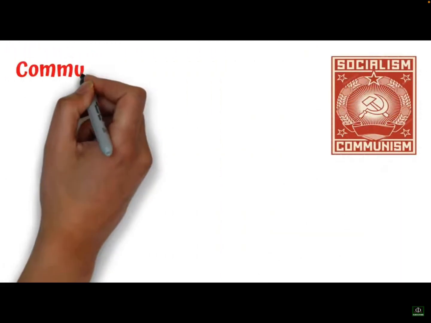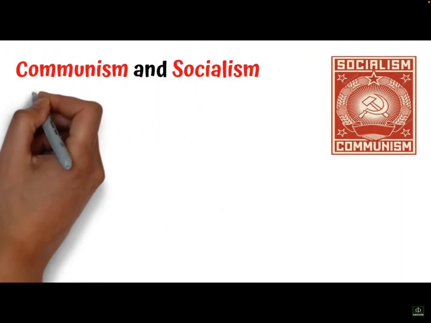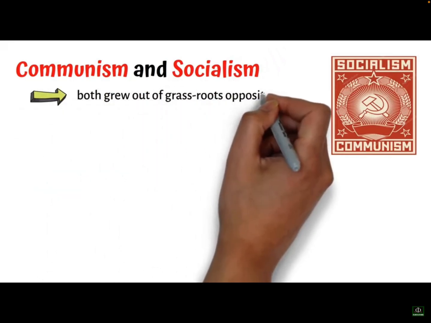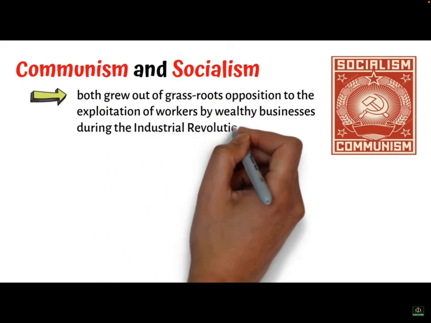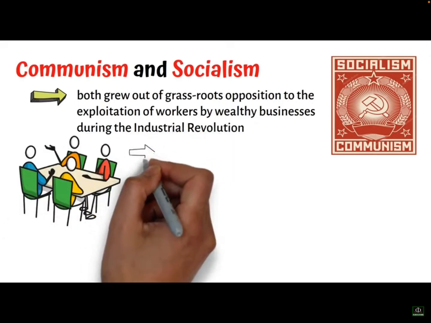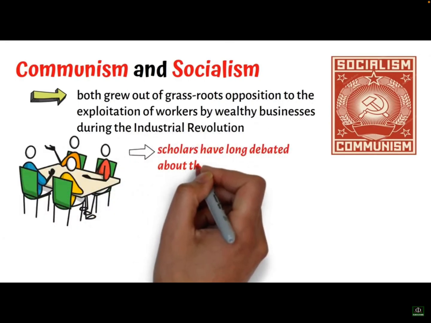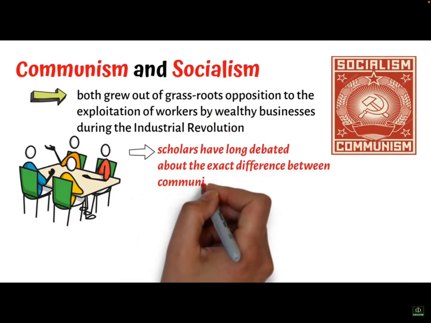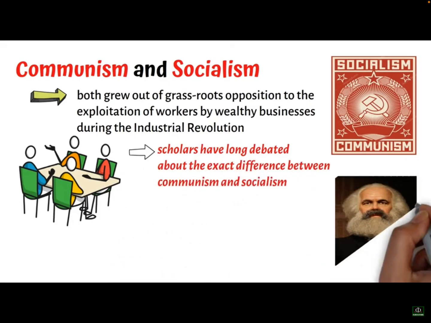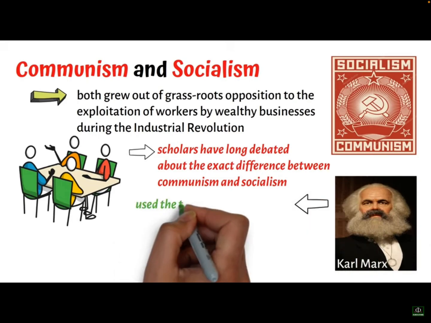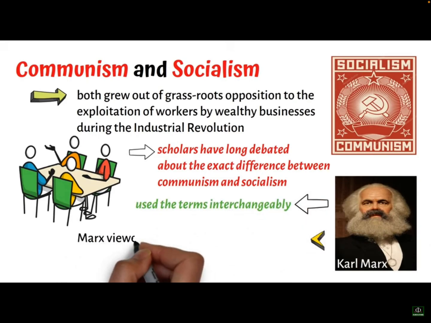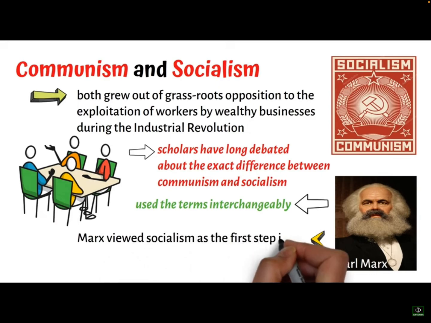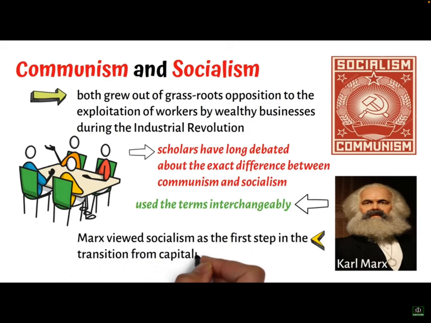As is well known, communism and socialism both grew out of grassroots opposition to the exploitation of workers by wealthy businesses during the Industrial Revolution. But scholars have long debated the exact difference between communism and socialism. Even Karl Marx used the terms interchangeably. But it must be noted that Marx viewed socialism as the first step in the transition from capitalism to communism.